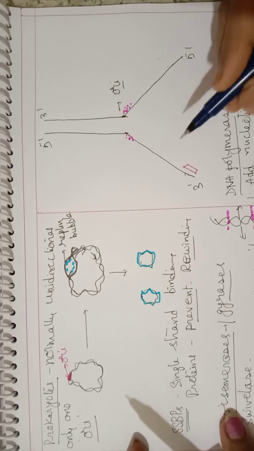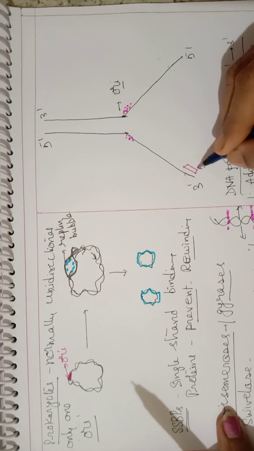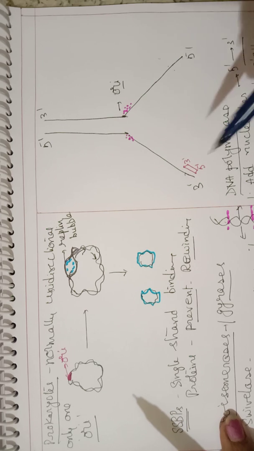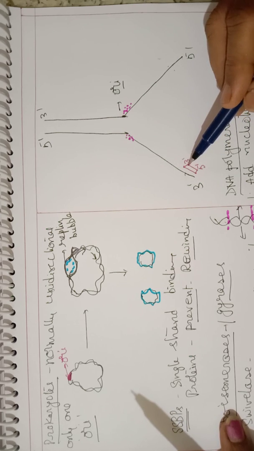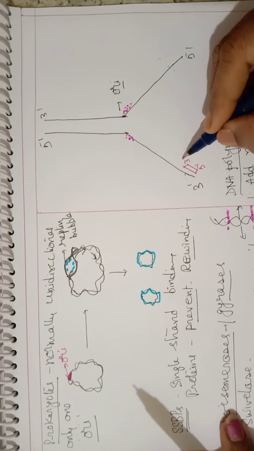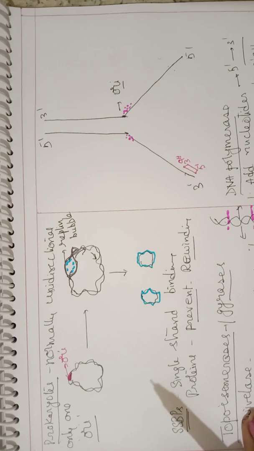So this RNA primer will be in 5' to 3' direction. A short RNA segment is added here. The 3' end will always have an OH group.